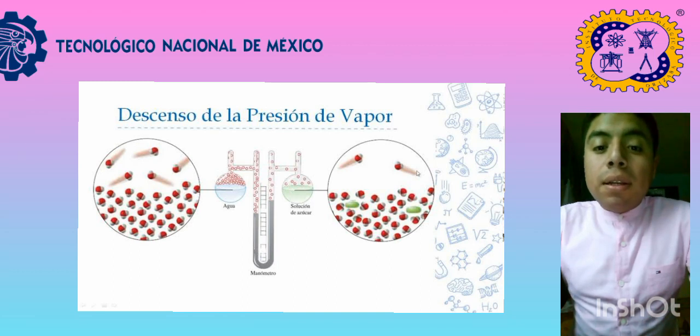This is because the number of solvent molecules at the surface of the solution decreases. In addition, attractive forces between the molecules of the solute and the solvent make it more difficult for molecules to pass into the gas phase, which reduces the vapor pressure of the solvent. We can see a graph of the solution with the non-volatile solute.